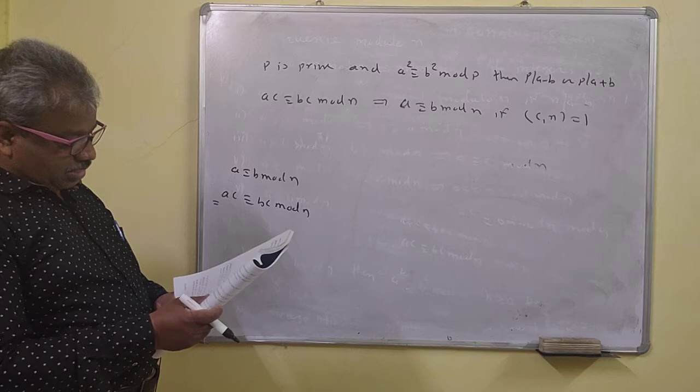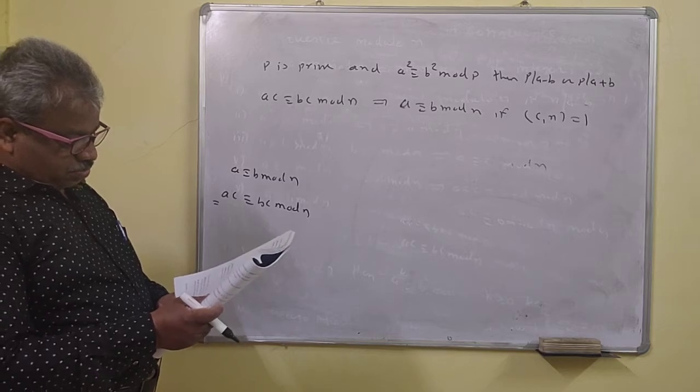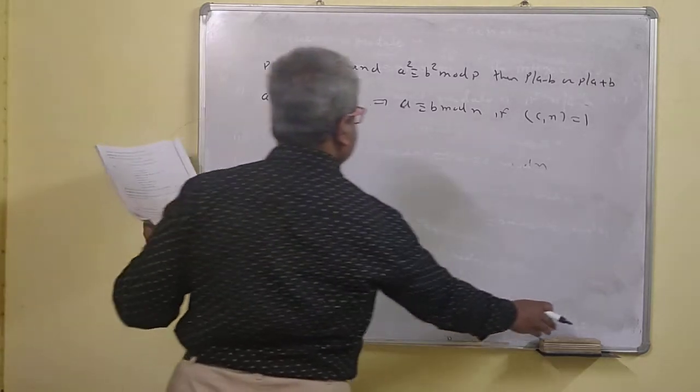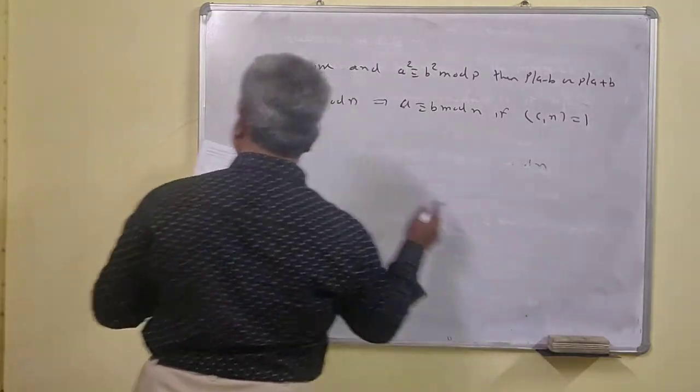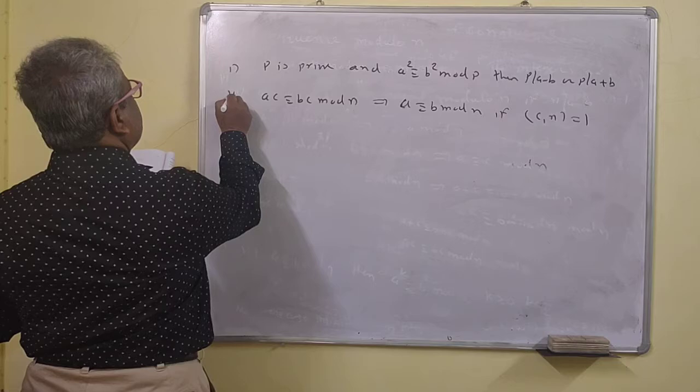So you cannot cancel this otherwise. Okay. So if GCD is 1, then you can cancel C. Okay, this is the first, this is the second.